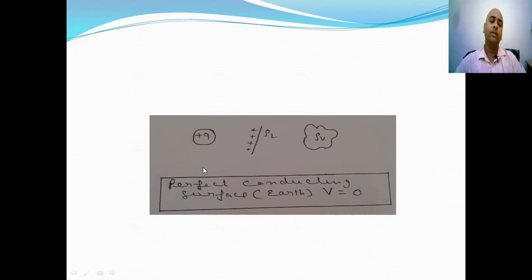Now let us suppose there are some charges. There may be point charge, line charge, or volume charge distribution. These charges are at some distance above the ground. Method of images basically tells about the calculation of field due to charges in presence of a conductor above the earth.